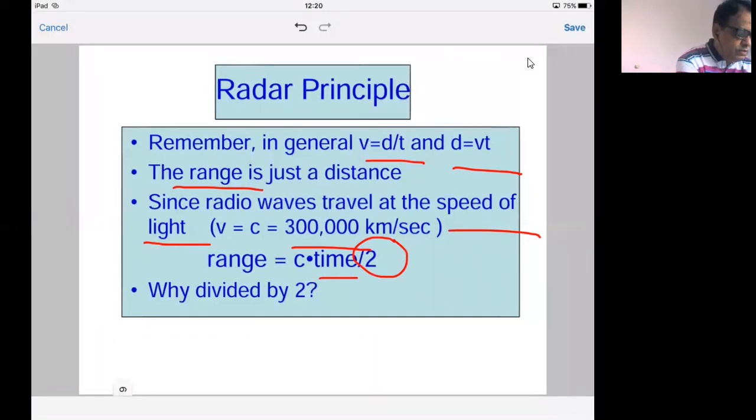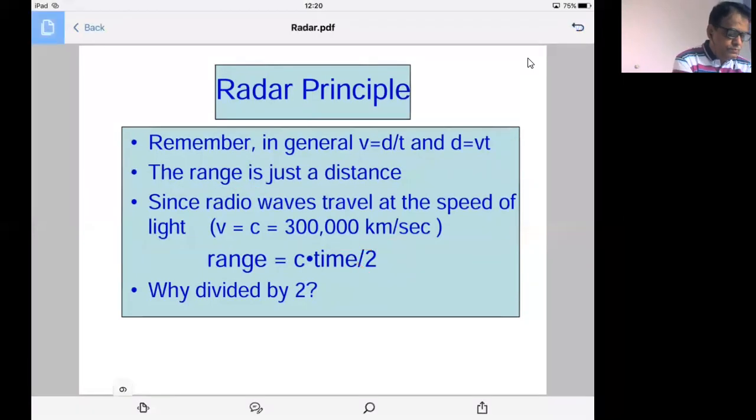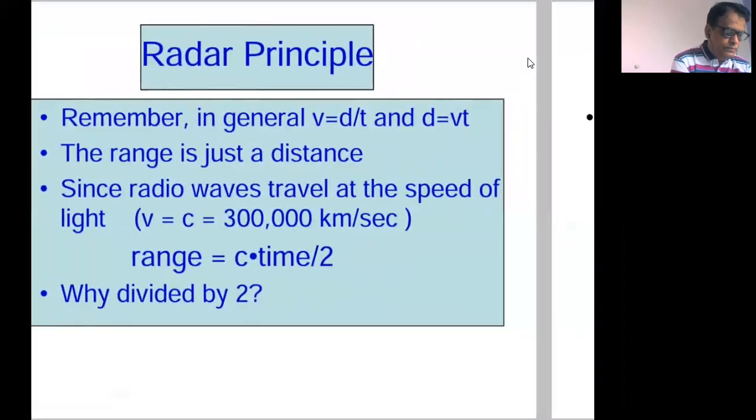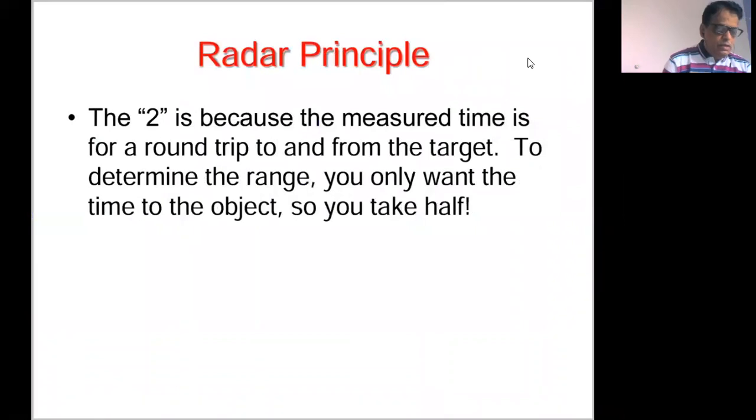Now the question is, why should we divide it by 2? In this case, we divide this by 2 because the measured time is a time for a round trip.